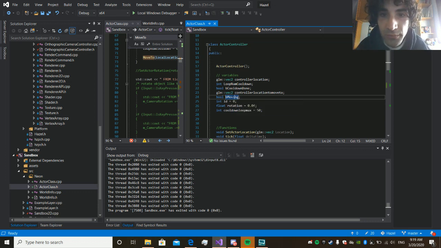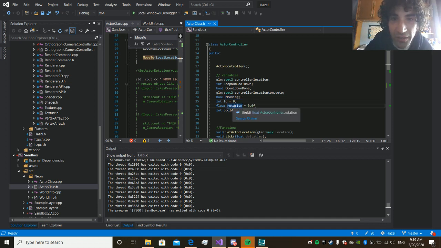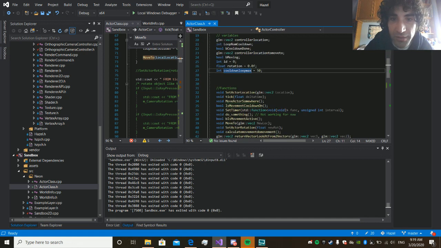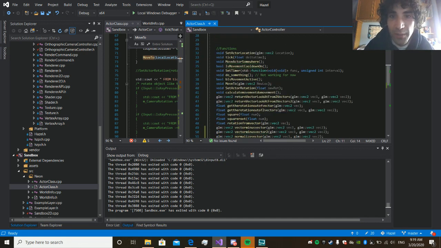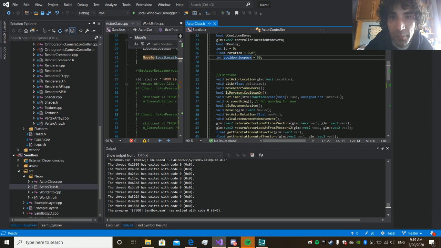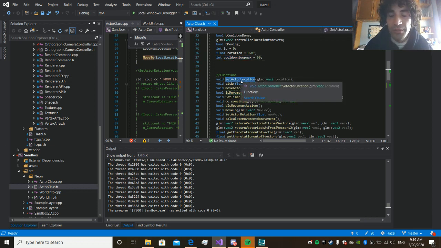And this is to calculate the movement. If it's moving, then calculate the movement. If not, don't do it because it's expensive. It's already slow with 10 rectangles and all that. Then the rotation. Well, the hierarchy kind of sucks, to be honest. But yeah, this is where we set the location. Depending on the location, it's gonna get drawn somewhere or somewhere else.